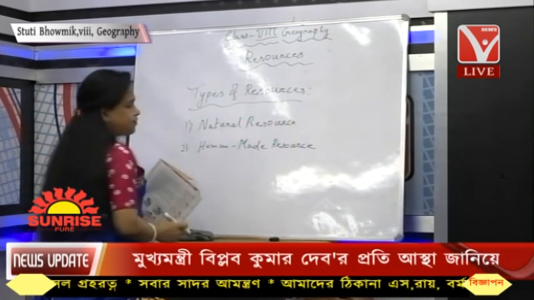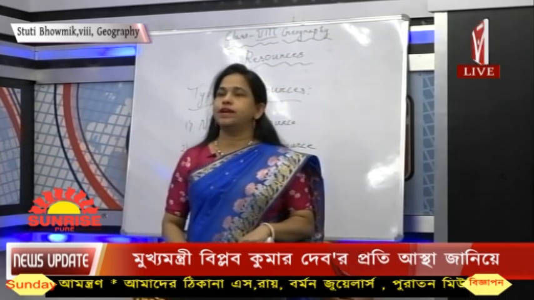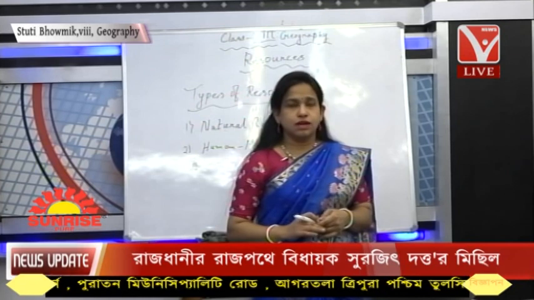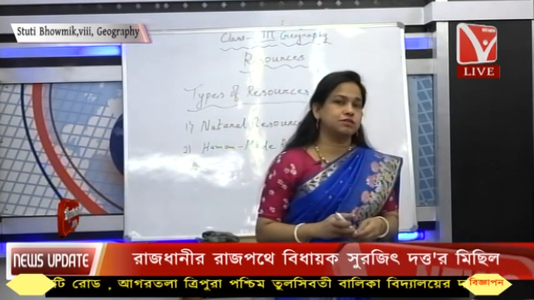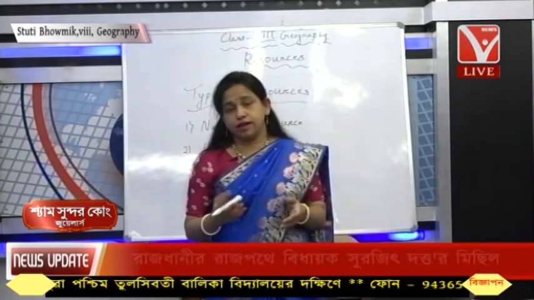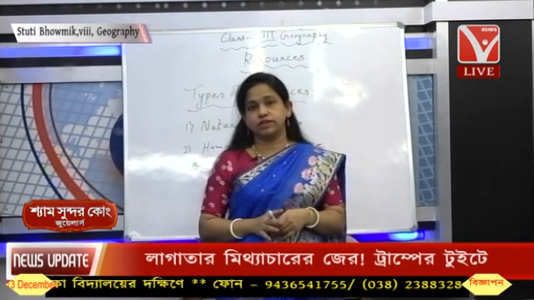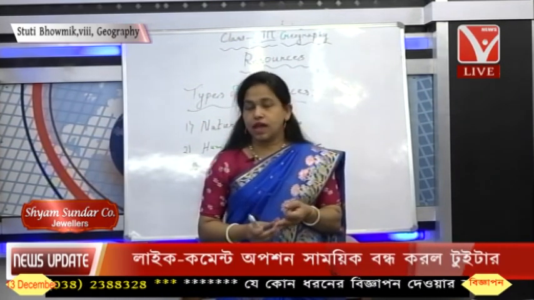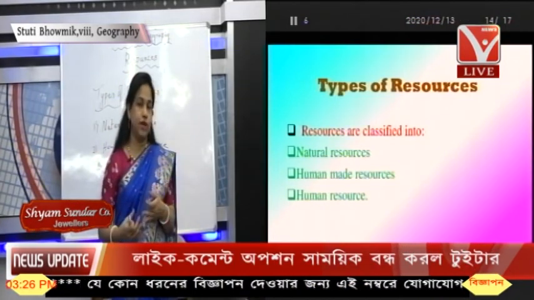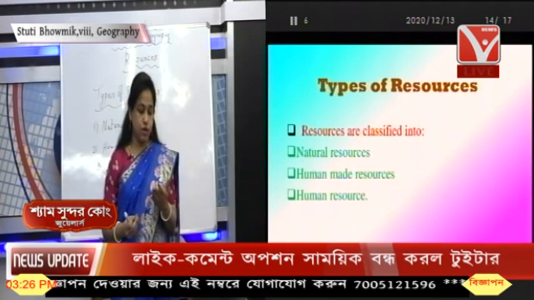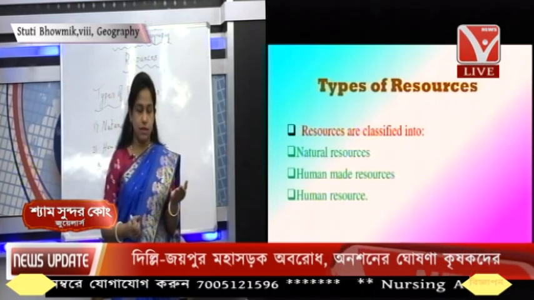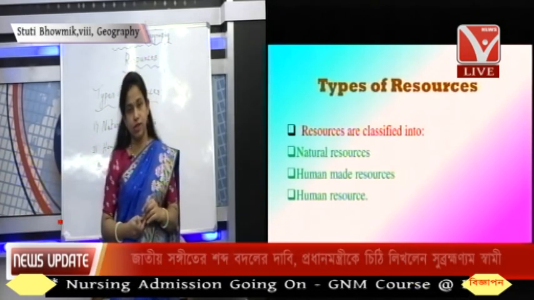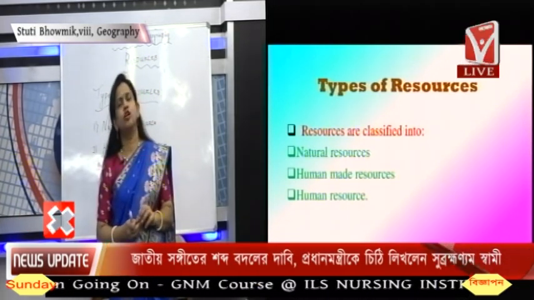Okay. See, when we talk about the natural resource, we find that naturally there are a lot of natural resources, isn't it? How can you think about some natural resources? Yes, you can think about natural, as I've given you the example of this wind, isn't it? I've given you the example of hydroelectricity, that we have derived from that. Okay. So natural resources are what we can say, like solar energy. Okay. That is the sun's ray, that is a natural resource, isn't it? Now there can be a lot of natural resources.